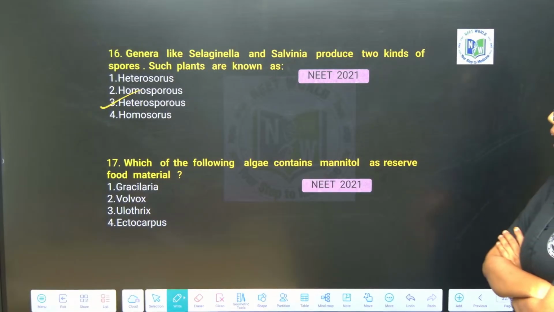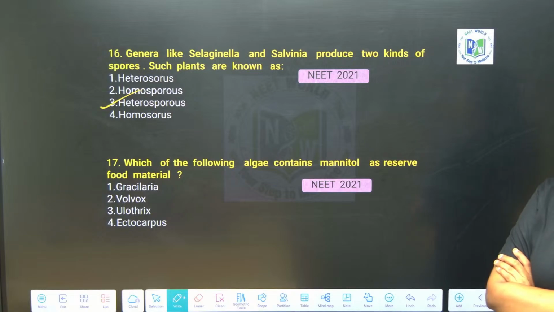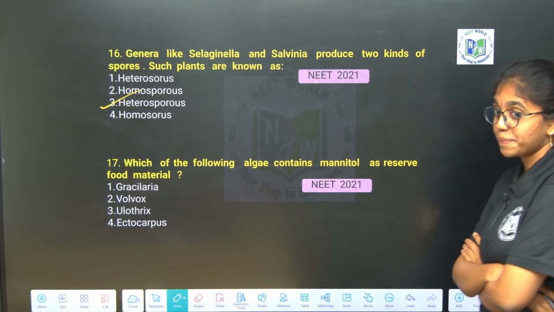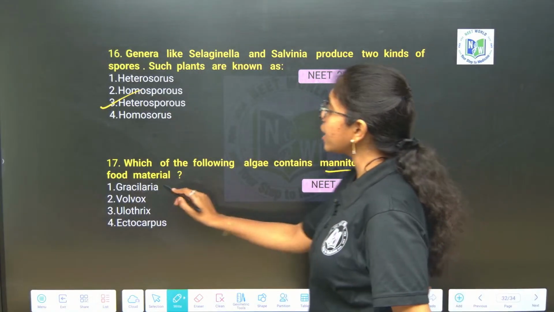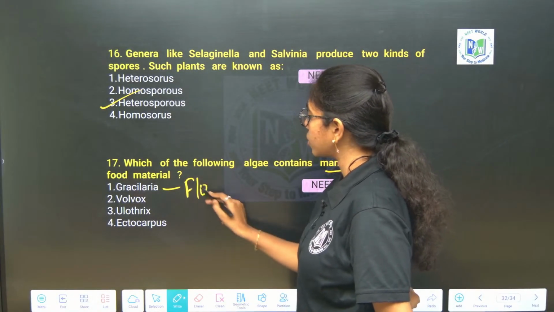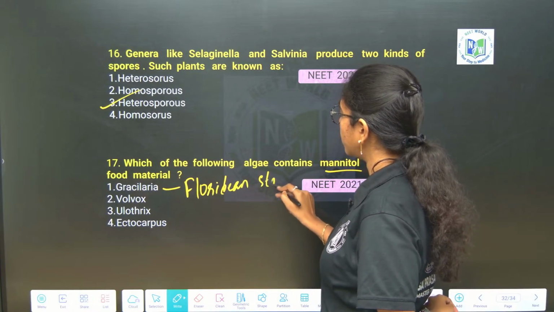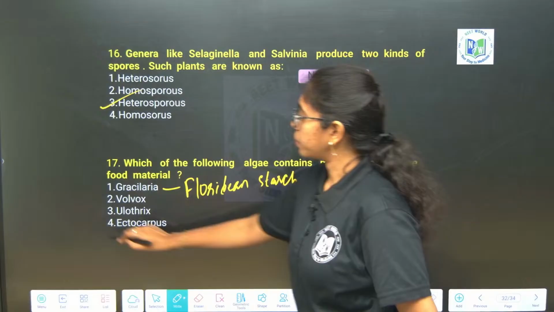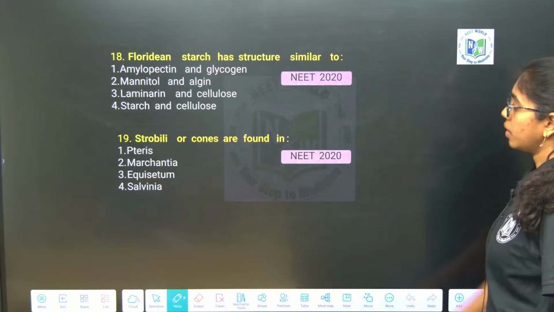Which of the following algae contains mannitol as reserve food material? Mannitol. Gracilaria is a red algae. It has Floridian starch. Good. Ectocarpus. Volvox and Ulothrix are green algae. This one.